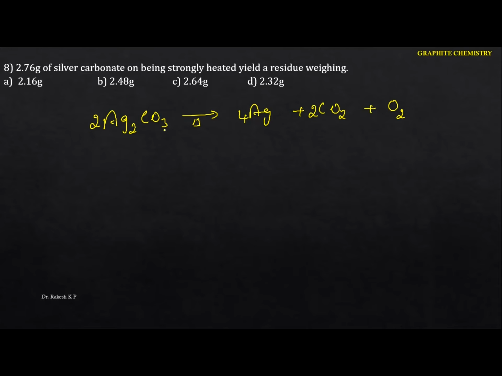According to this equation, 2 moles of silver carbonate on strongly heating will give 4 moles of silver. But here they have given the mass.